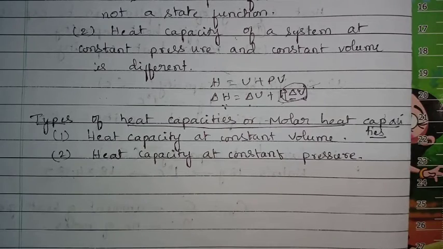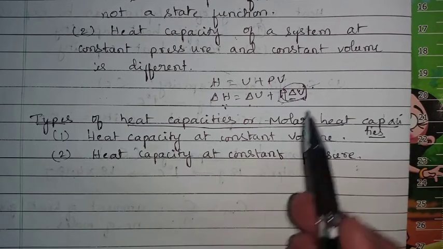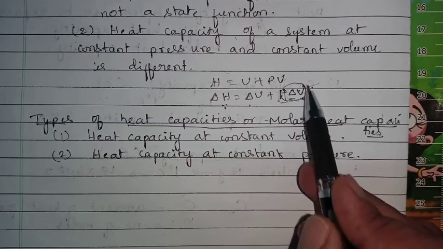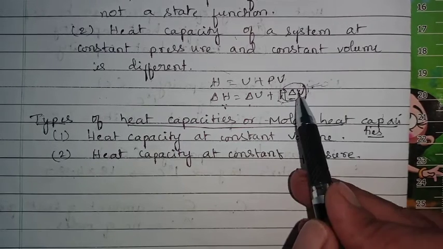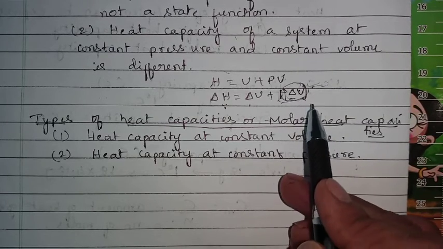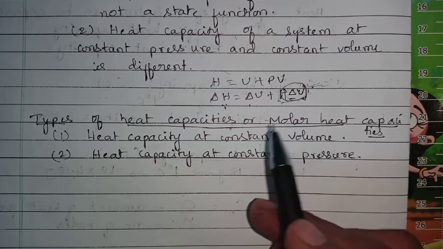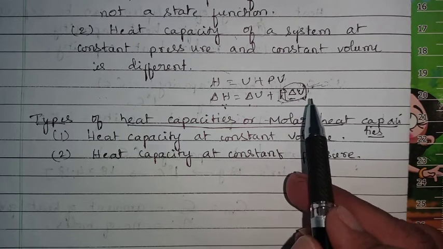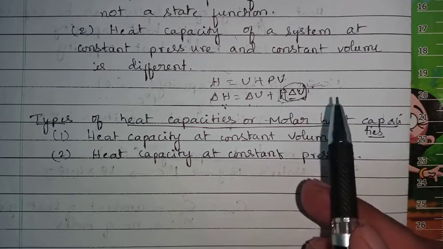In case of solids and liquids at constant pressure, the change in volume is negligible or it may be equal to 0. So pressure is not going to affect solids and liquids, but pressure is going to affect gases.